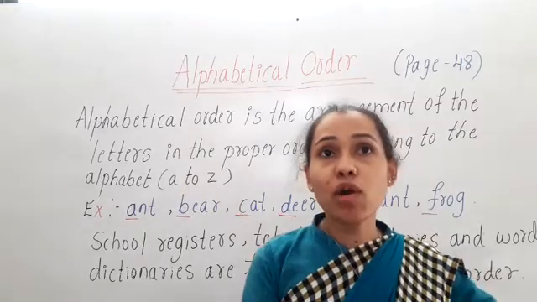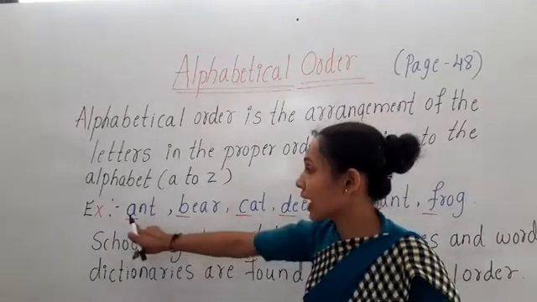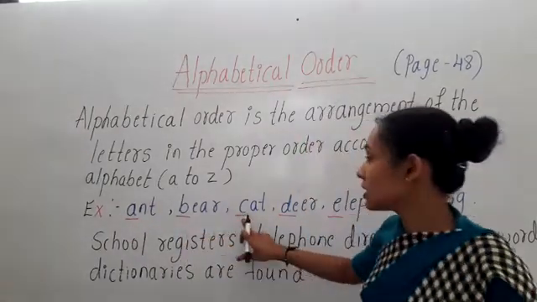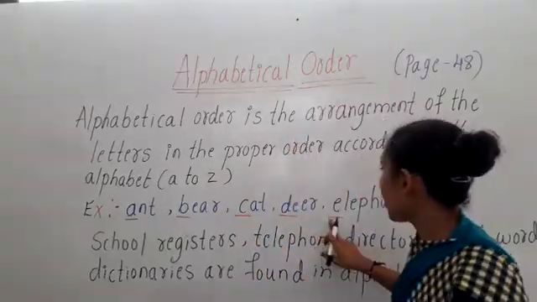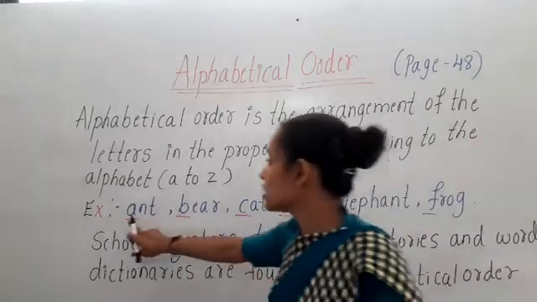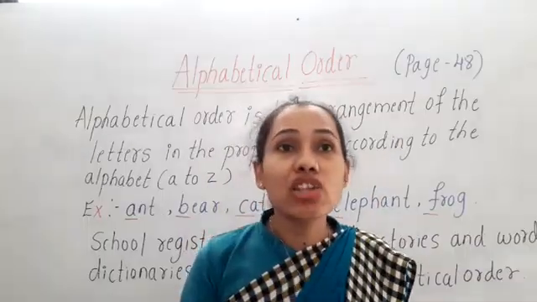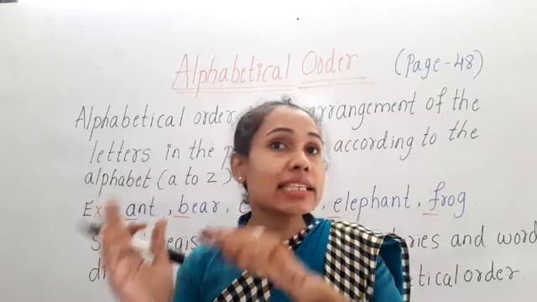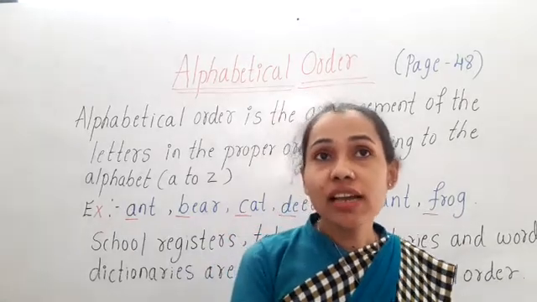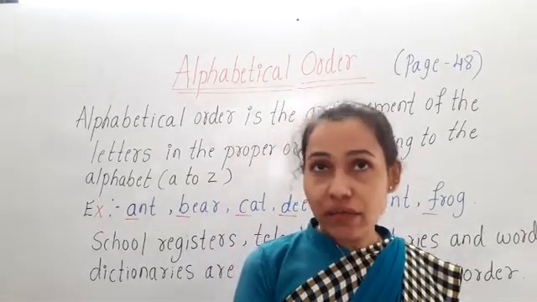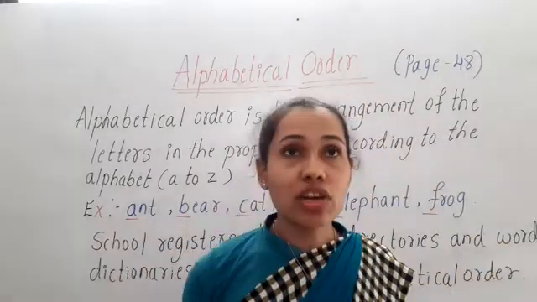We are arranging the words in proper order according to the alphabet they begin with. Here A after B, B after C, C after D, D after E, E after F. These letters are consecutive to each other, they come exactly one after another.